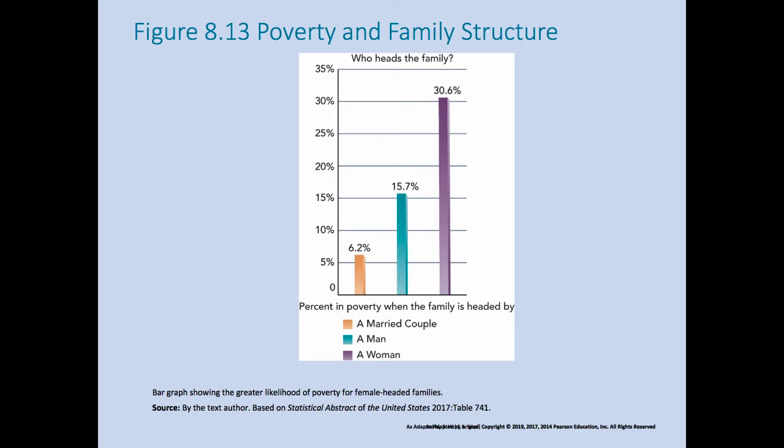We also need to consider a phenomenon called the feminization of poverty. Those that are married are much less likely to be in poverty. Women are particularly vulnerable to poverty if they're single, and the children that are with them are often drawn below the poverty line. Thus, you could say that a big predictor of poverty for women and children is the family structure. Part of this is because women earn about 72 cents on the dollar compared to what men earn.